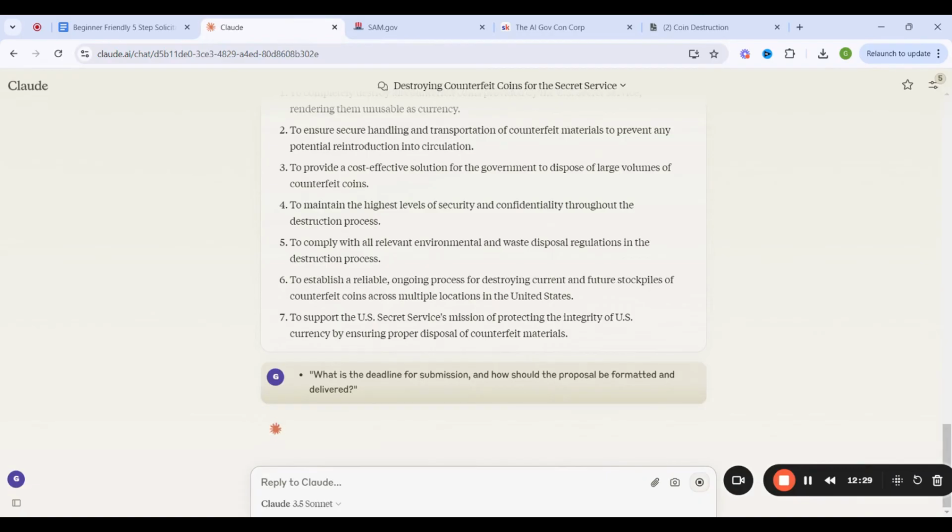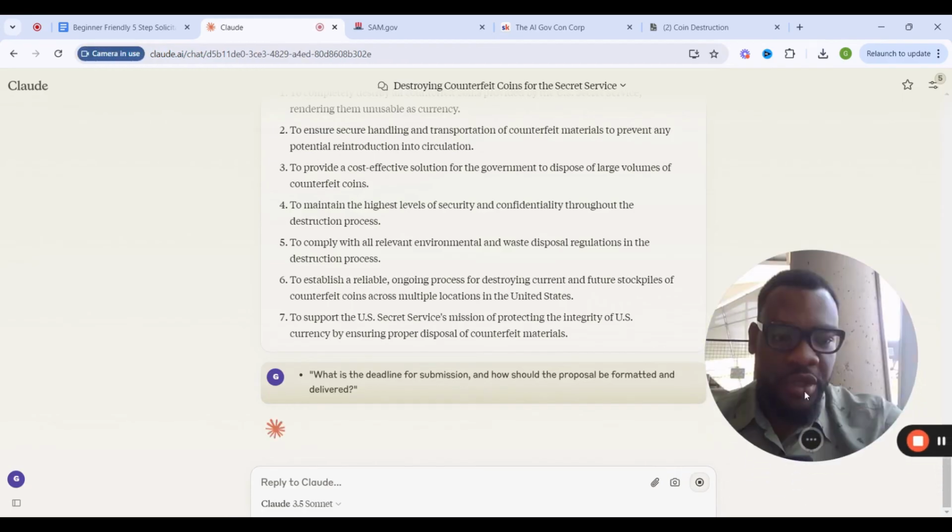Guys, I'm not going to take too much time explaining this here, but you can see already that with these 3 prompts, you've been able to break down the high level of this particular solicitation, get back into the nitty-gritty details of what the statement of work is talking about, and at this moment we are looking to find out what exactly would be the submission instructions.